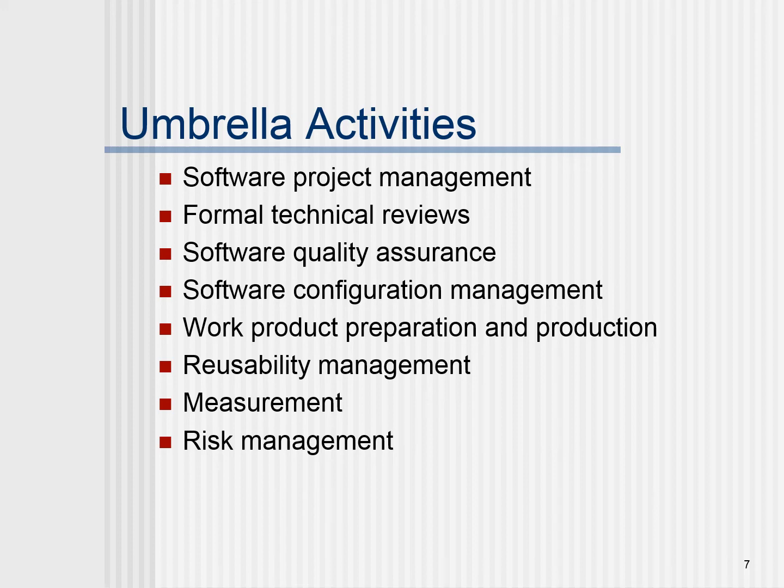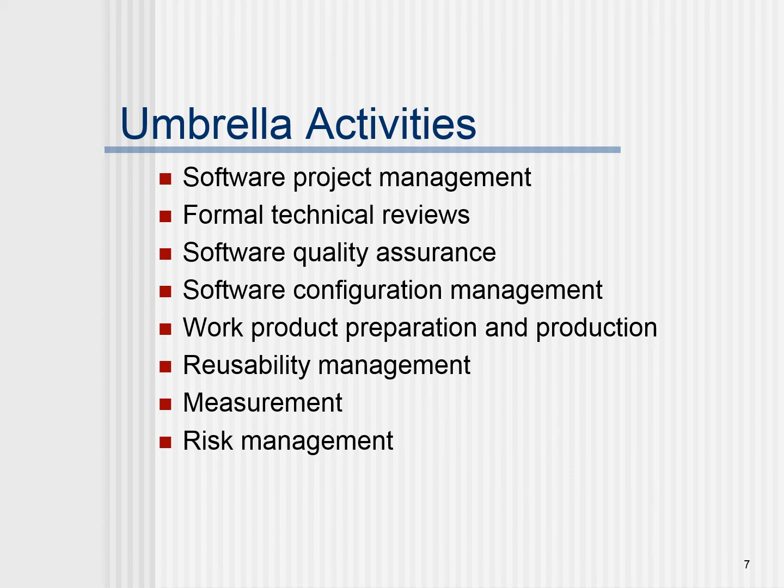Umbrella activities are the activities that are carried over in general when we develop software. First and foremost, management of the software project, what we plan, the schedule and monitoring of it, periodical review, and formal technical reviews. Software quality assurance activity may be undertaken.